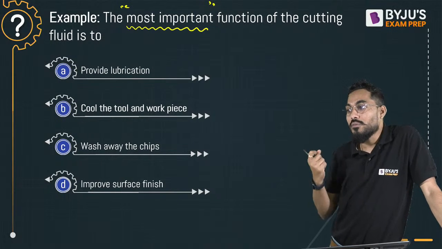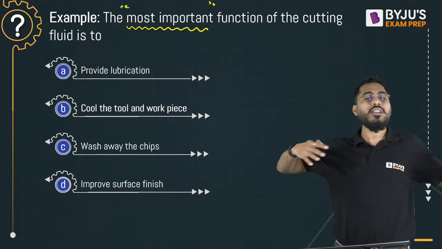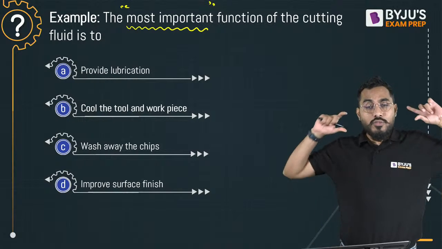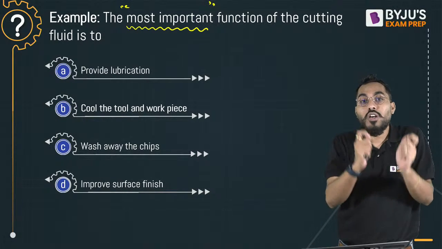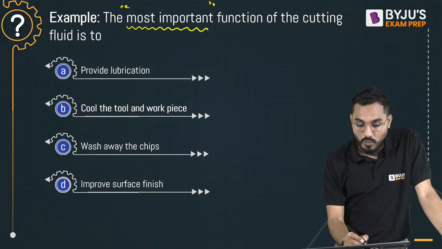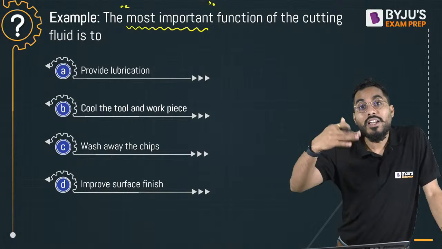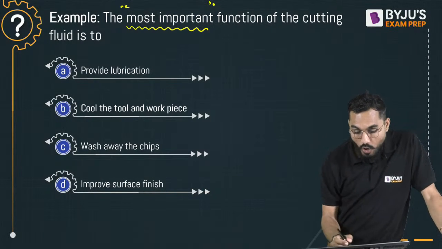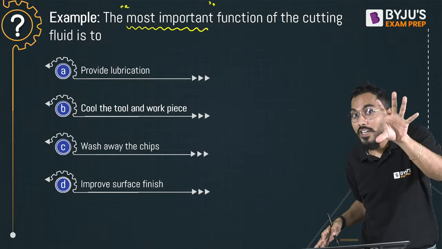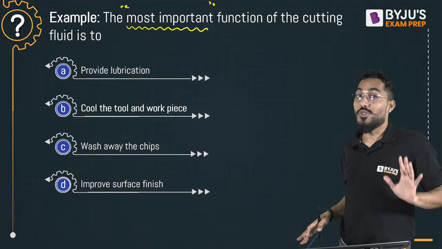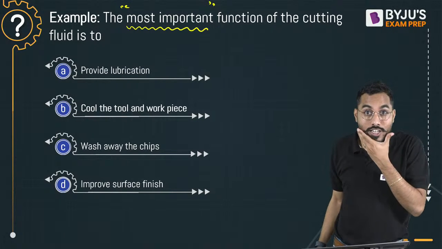Sir, most important function of the cutting fluid is lubrication is a wrong answer. For lubrication there is a lubricant provided. The most important function of a cutting fluid is to cool my workpiece and cool my tool. Then it also provides other functions: providing lubrication, washing away the chips, or improving the surface finish. But these are secondary. Primary is to cool the tool and the workpiece, carry away heat. Heat is causing a lot of problems. Is it understood?